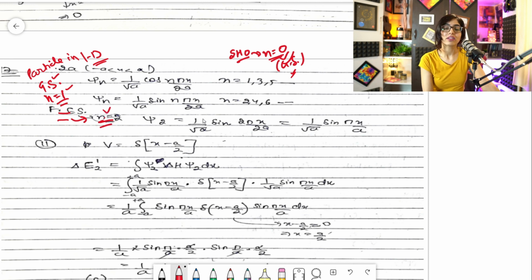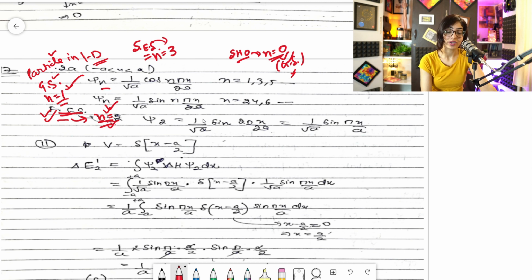Always remember, whenever an excited state is given in particle in 1D box, you will just add 1 to get n. Suppose the second excited state is given for particle in 1D box, I'm telling about particle in 1D box, it's not true for SHO. Clear? So for second excited state, n would be 3. So always add 1, whatever state is given, because ground state is 1, so first excited state will obviously be n is equal to 2. So if the examiner is asking about first excited state, that means n is equal to 2, and I'll put the value of n.